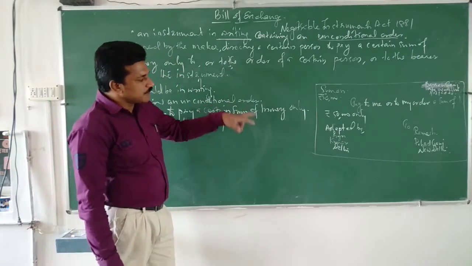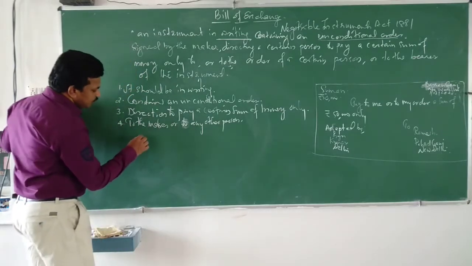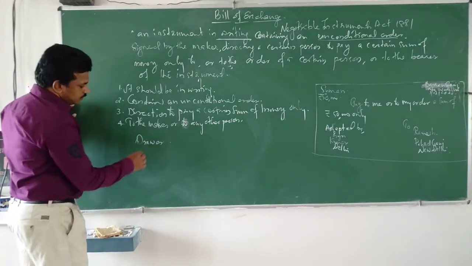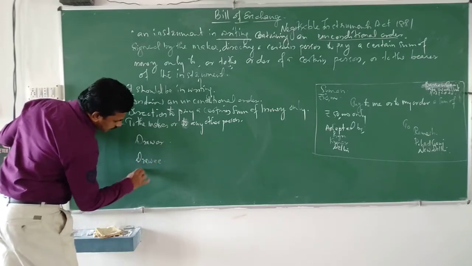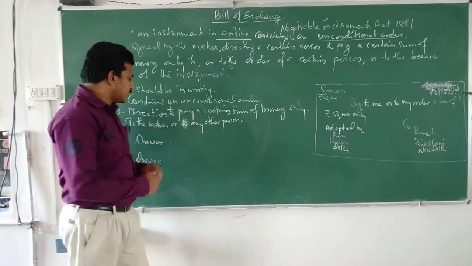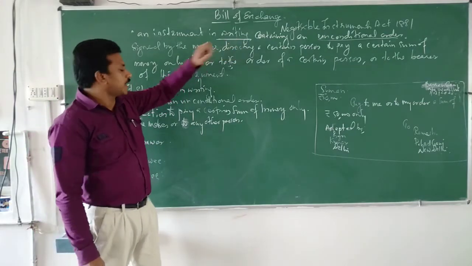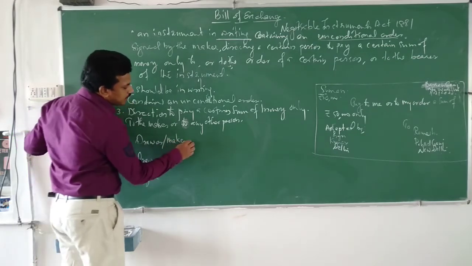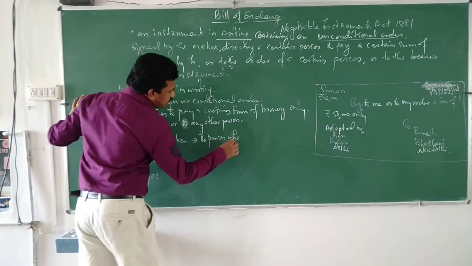So here you can see three persons. They are the parties of a bill of exchange. Who are those parties? One is drawer, then another one is drawee, and another one is payee. So what is the difference here? Drawer is the person who draws the bill. Drawer is otherwise called maker. Who is maker? The person who draws the bill.